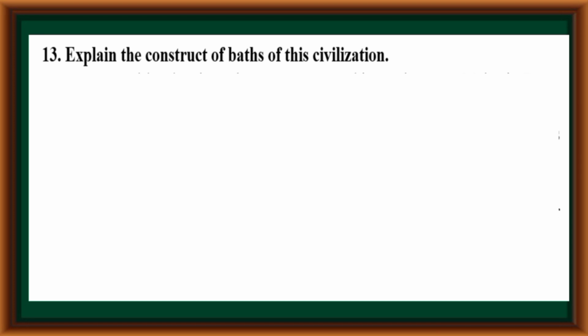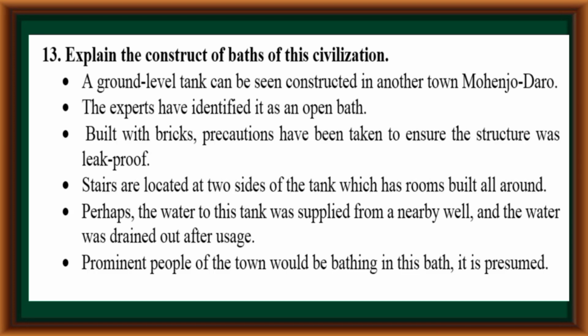Explain the construct of baths of this civilization. A ground level tank can be seen constructed in another town, Mohenjo-daro. The experts have identified it as an open bath built with bricks. Precautions have been taken to ensure the structure was leak-proof. Stairs are located at two sides of the tank, which has rooms built around. Perhaps the water to this tank was supplied from a nearby well and the water was drained out after usage. Prominent people of the town would be bathing in this bath, it is presumed.